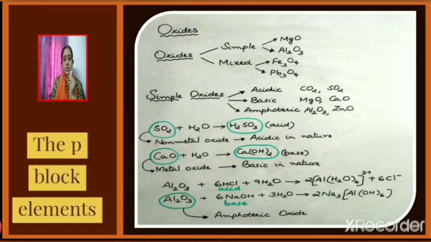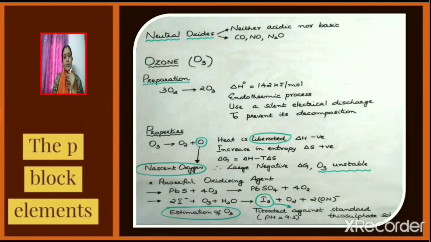Similarly, aluminum oxide reacts with sodium hydroxide solution to give Na3[Al(OH)6]. Since aluminum oxide reacts with an acid as well as with a base, it is said to be an amphoteric oxide. Just like amphoteric oxides, we also have neutral oxides. But neutral oxides are neither acidic nor basic. Carbon monoxide, NO and nitrous oxide are examples.